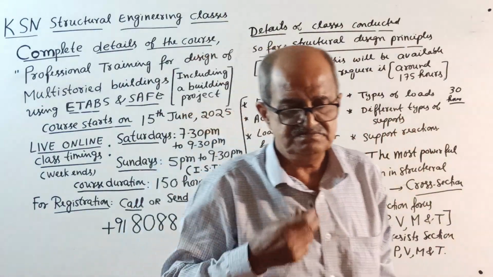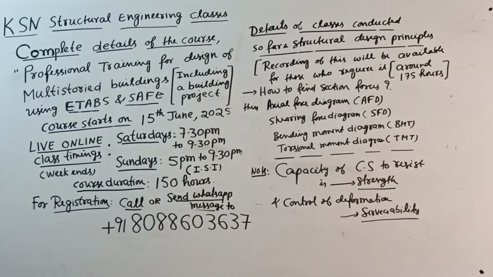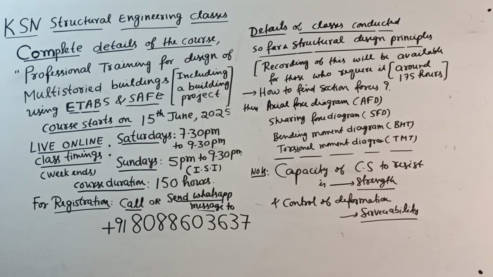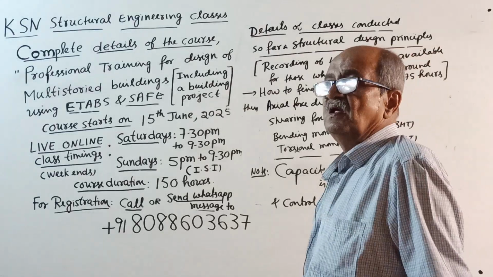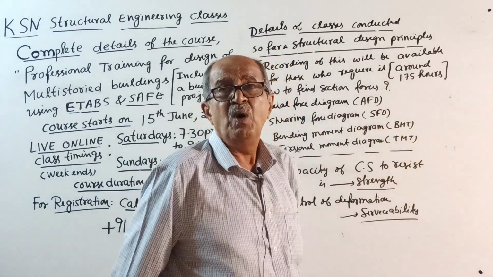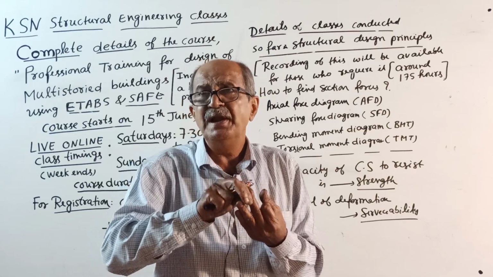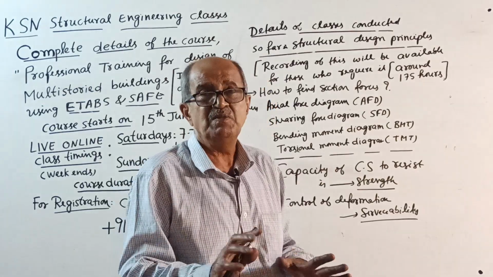What is covered next? Once you understand this, I removed everything. What are section forces, like axial force, shear force, bending moment and torsional moment?